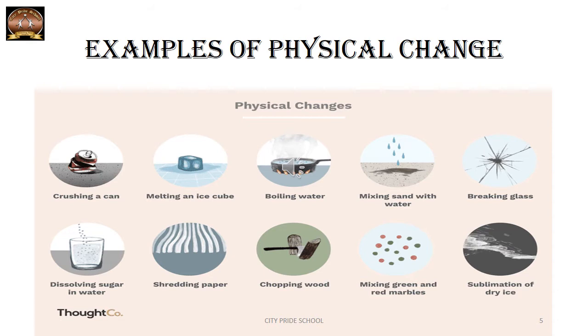Now in all these examples, the common thing is that in every change we can see that the physical form of that matter is changed, while the properties of the original substance remain the same. The properties have not changed at all. Only the physical form of the matter is changed. So such a change is the physical change, and all these examples are actually of physical change. So now let's study what physical change is about.